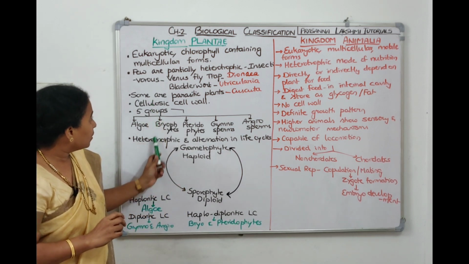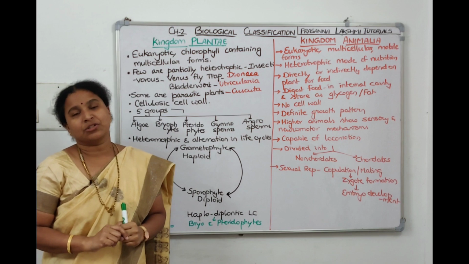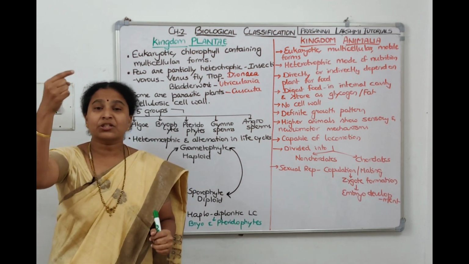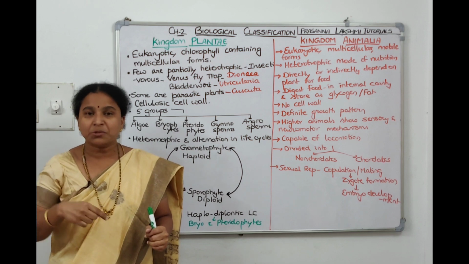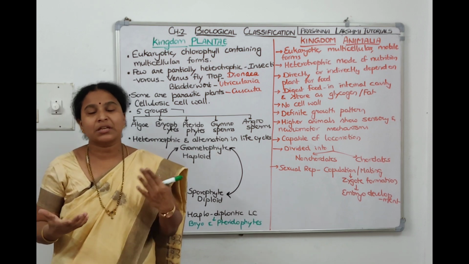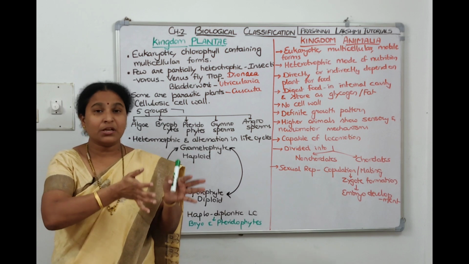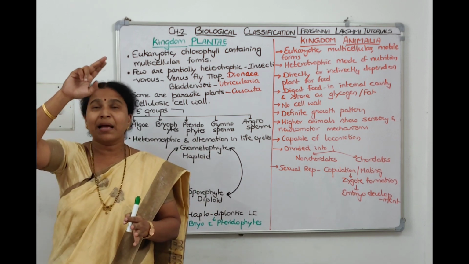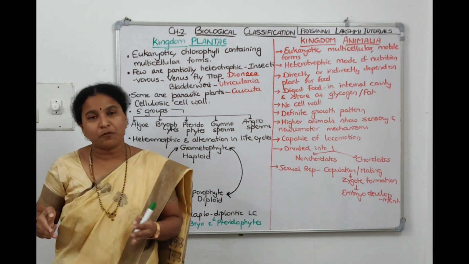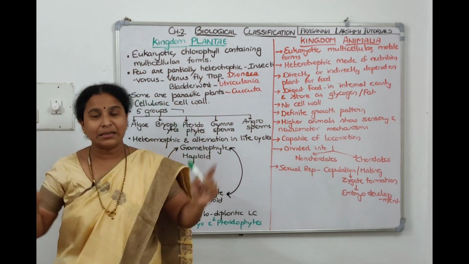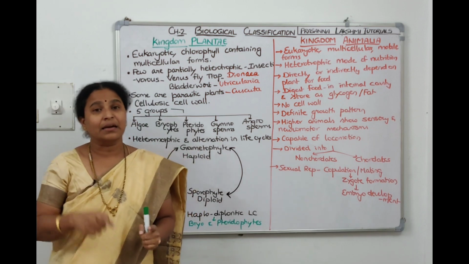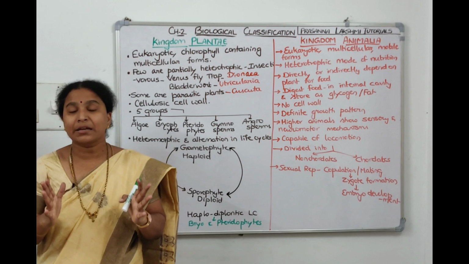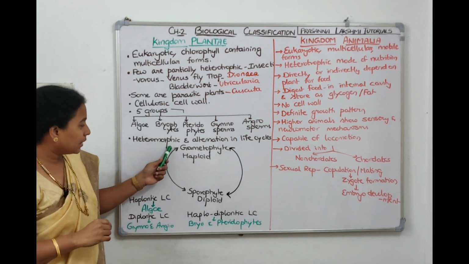Now we told plant has alternation of generations, means it has a life cycle which alternates: gametophytic stage, sporophytic stage. Gametophytic stage means gamete making stage. Sporophytic stage means spore making stage. Sporophytic stage is diploid by nature. Gametophytic stage is haploid by nature. From gametophyte it will come to sporophyte. From the sporophyte it will go to gametophyte. This is alternation of generations. And gametophyte does not resemble sporophyte in appearance, so means they are heteromorphic. The life cycles are heteromorphic.